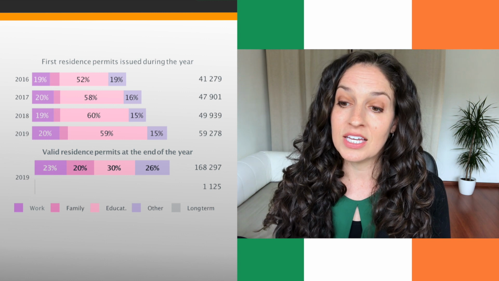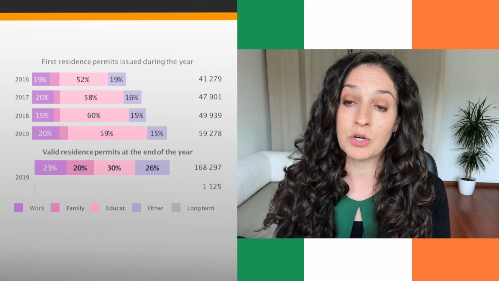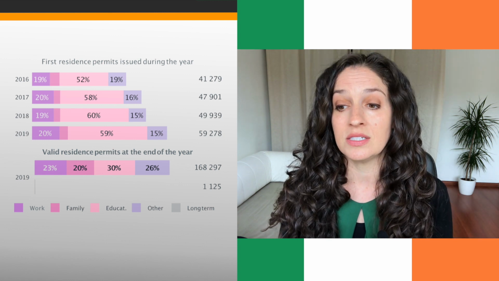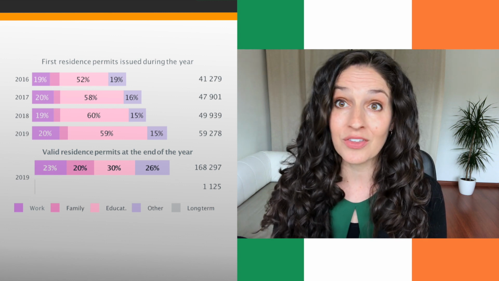Now let's look at residence permits, and remember also residence permits are mainly for immigrants coming from outside of the EU, because usually European immigrants don't necessarily need residence permits. Now, what we can see here is that, very interestingly, the majority of residence permits that were issued between 2016 and 2019 were for educational purposes. This is actually quite different than many other countries.